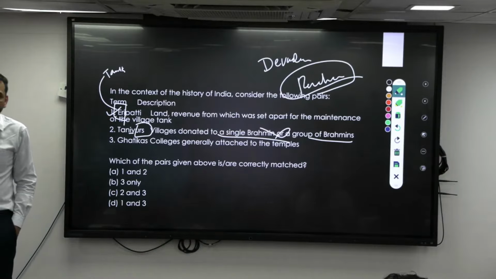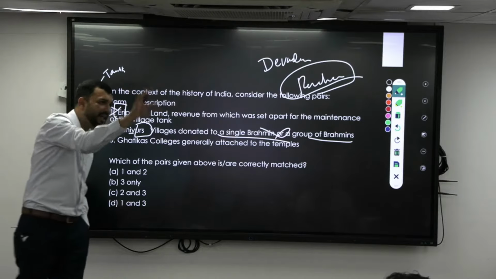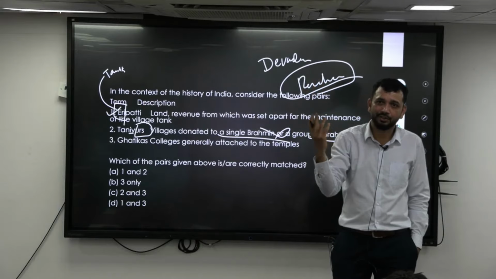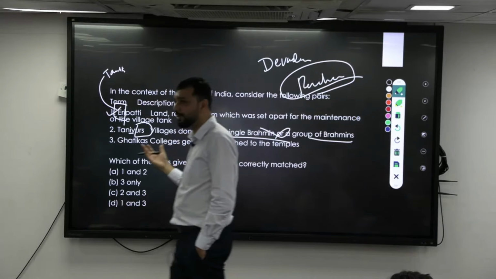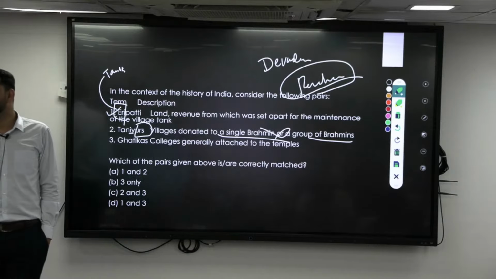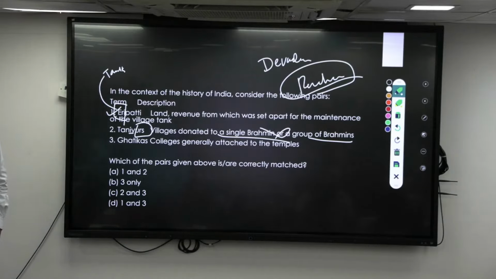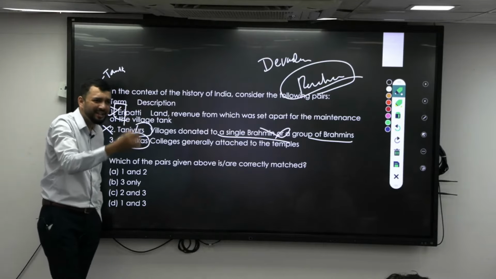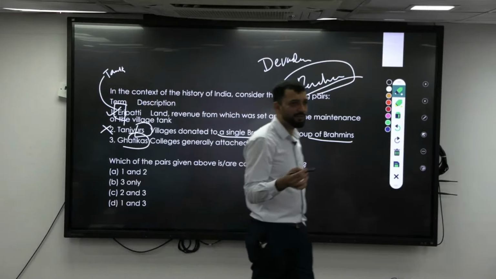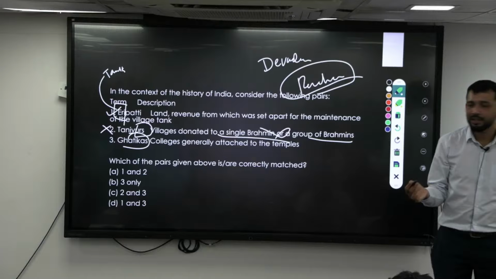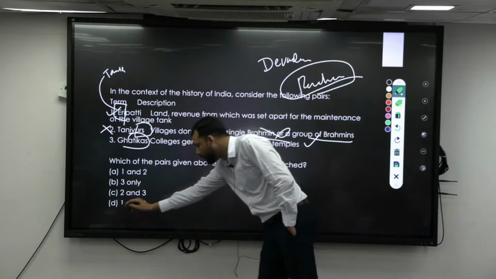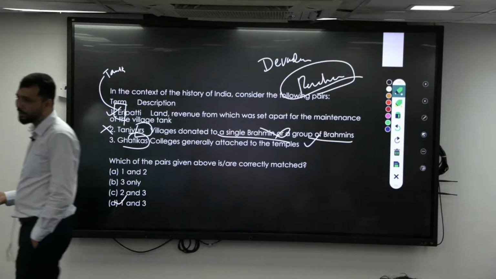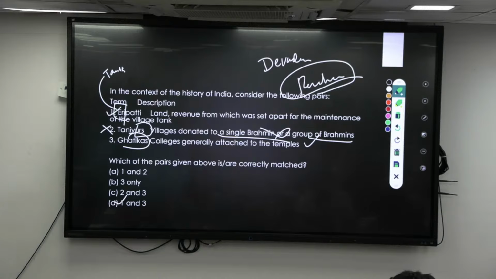The Taniyur is basically a separate town which is administered in a different way rather than a regular urban or rural administration. Such villages are basically known for temples. They have their own customs where their administration has to be very different. So that is called Taniyurs. So this is wrong. Then Gatikas, you know that it is colleges attached to temples where Sanskrit and other learning used to happen. So this is correct. So the answer should be 1 and 3. Second is incorrect. Now with this you understand the terminology, and other related terms with respect to that, right?